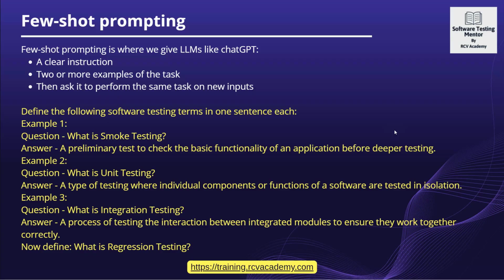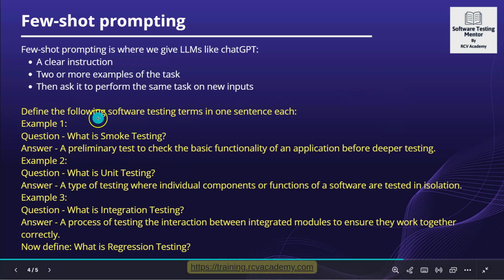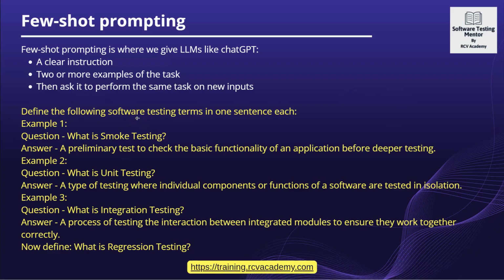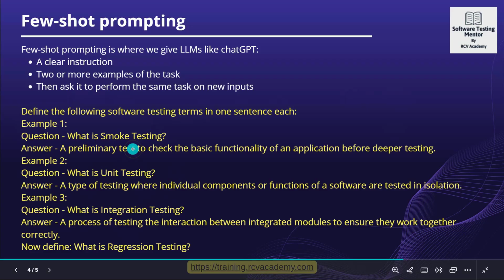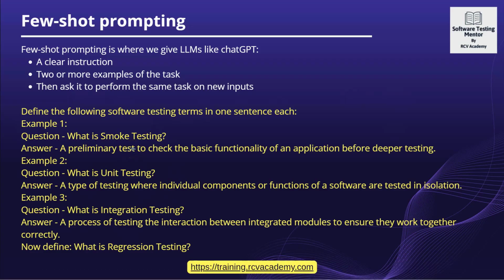the new inputs. So for example, here the whole thing in the yellow is an example of a few shot prompt. This is how you are going to ask ChatGPT or Microsoft Copilot to answer your queries further.